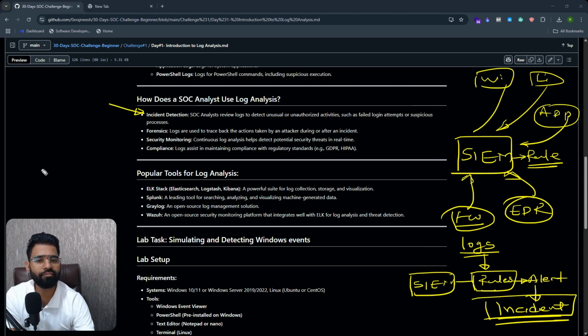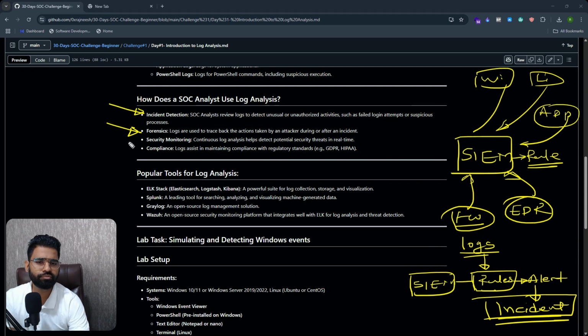It is also helpful for forensic activity, because forensics needs to be done once something has happened. So let's say a data breach happened in the network. Now you want to know how exactly the data breach happened, who logged into what server, how the attacker moved from one computer to another, and how he was able to bypass the firewalls. This will all be captured in different logs, so you can do that by performing forensics using log analysis.